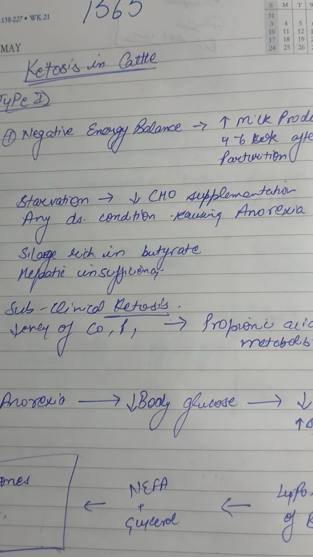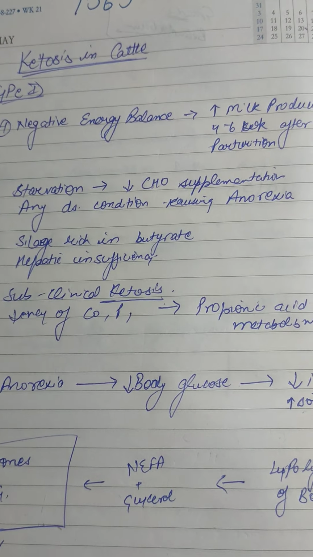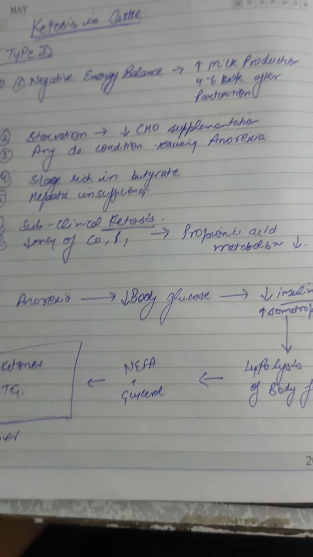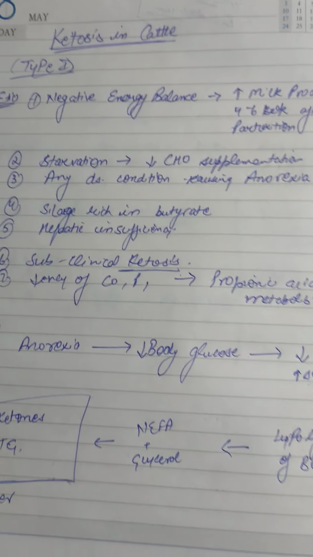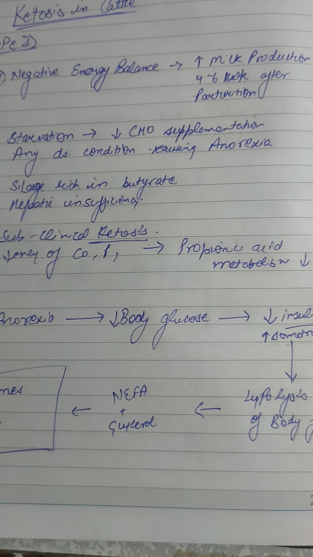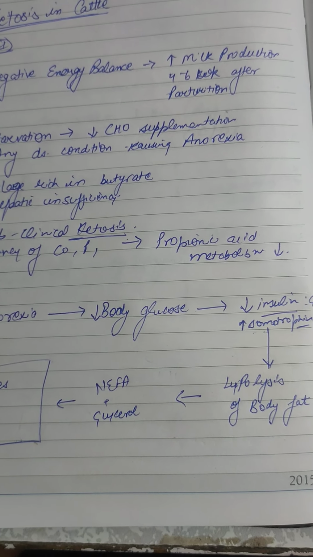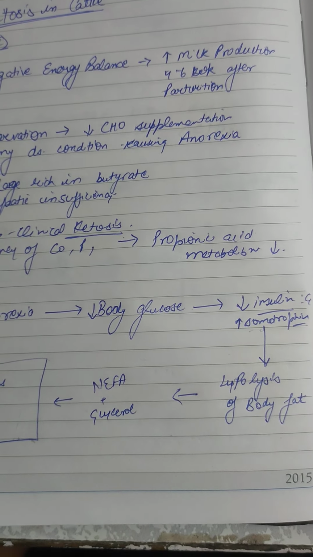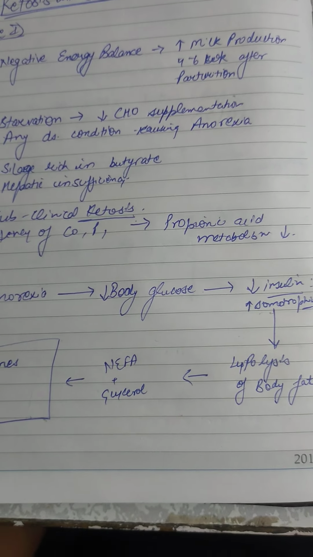The disease is mostly characterized by acetonemia, ketonuria, and ketonemia, which means there is formation of ketone bodies in the animals. Now, whenever the animal is subjected to negative energy balance, the chances of ketosis are most probable during that time.